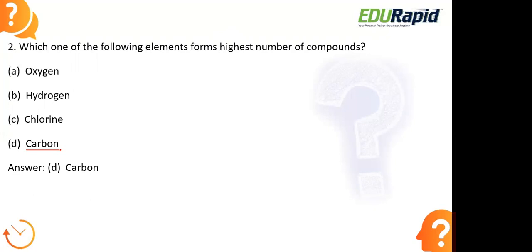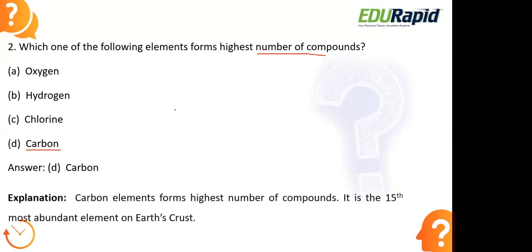Carbon is one of the elements which can form the highest number of different compounds. It will combine with different elements, some of them metals and some non-metals, to form a compound. They usually combine easily to form a compound. So what is the reason for it? How can it form compounds so easily?